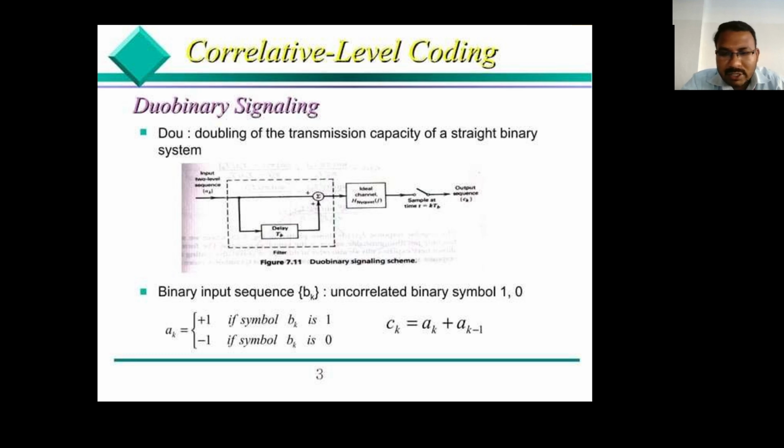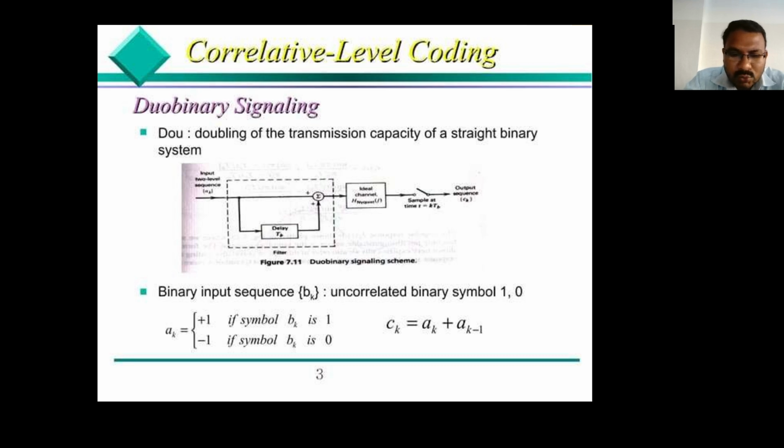In this case, the binary input sequence we represent as BK. If the BK value is 1 or 0, based on that we obtain the AK value. That is the binary input sequence BK for uncorrelated binary symbols 1 or 0.